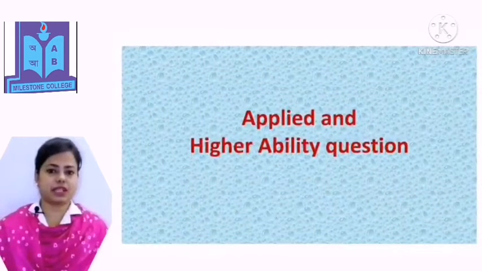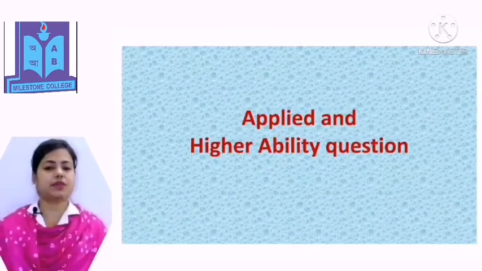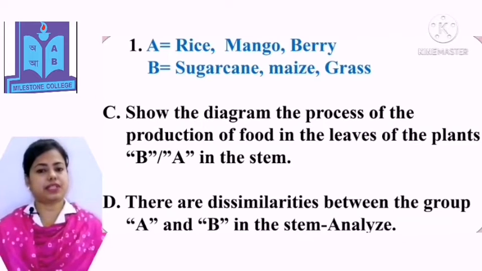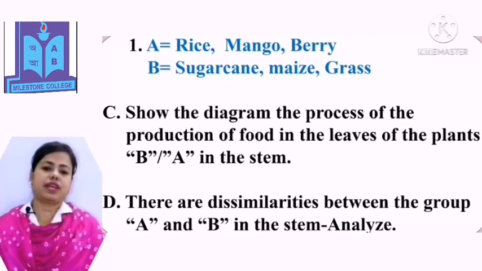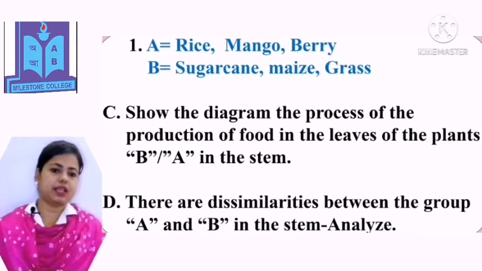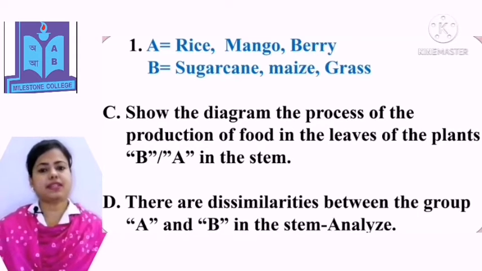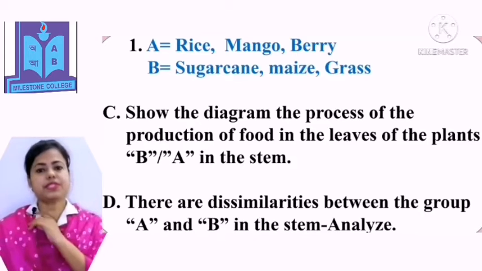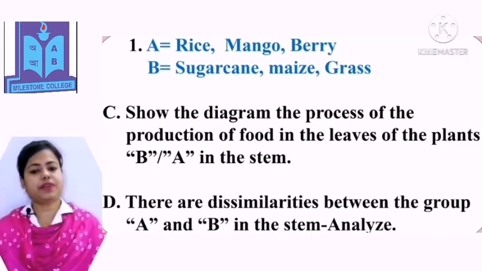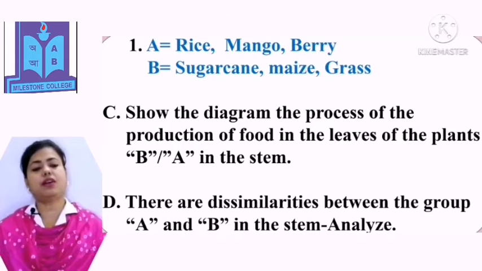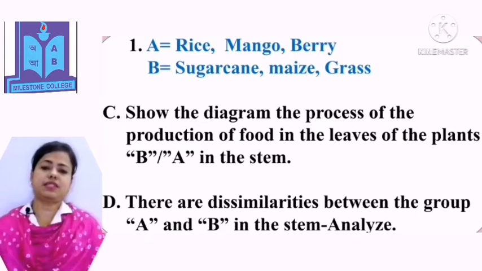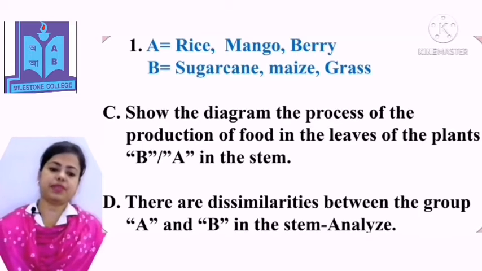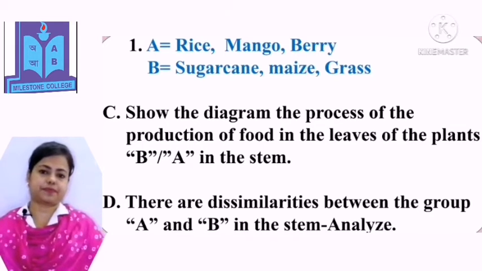Now, I want to discuss applied and higher ability questions. In this slide, you can see the first stem. The first stem is A. Rice, mango and berry. B. Sugarcane, maize and grass. Question C is, show the diagram of the process of the production of food in the leaves of the plants B or A in the stem. And question D is, there are dissimilarities between the group A and B in the stem. Analyze it.